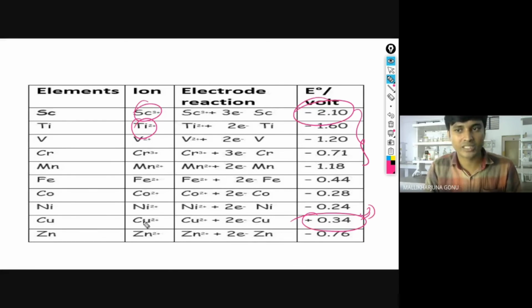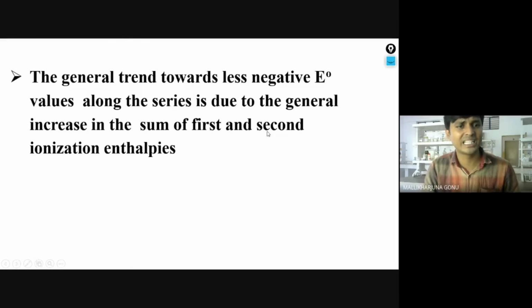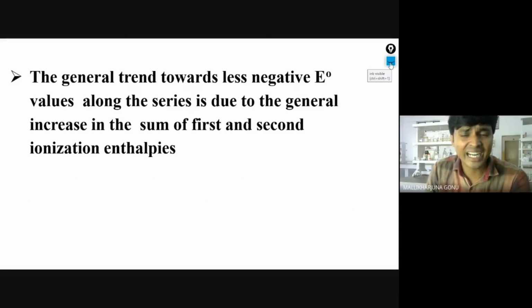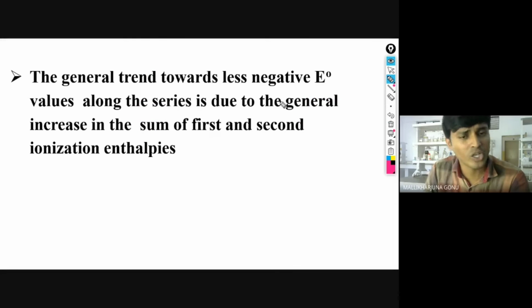This is an exceptional case. Why, that we will see now. Compared with Cu2 plus, copper is the more stable, that we will see. The general trend, that point when it comes, I will explain. Copper is having the exceptional positive value. That means it is not a good reducing agent, or it is not a good oxidizing agent, copper.